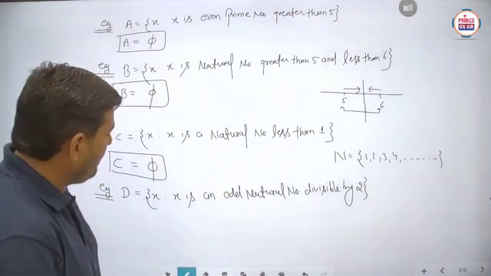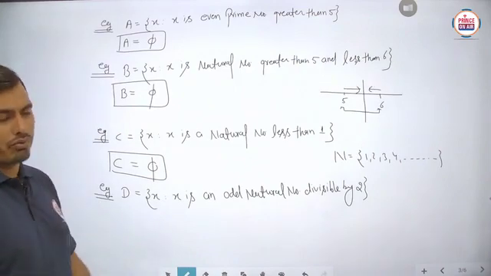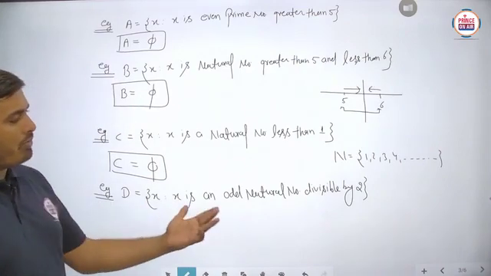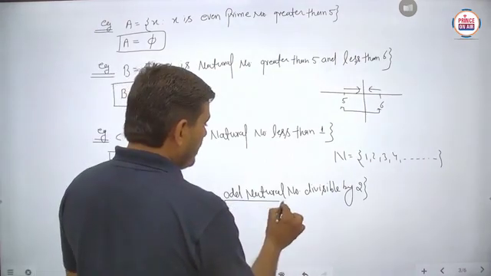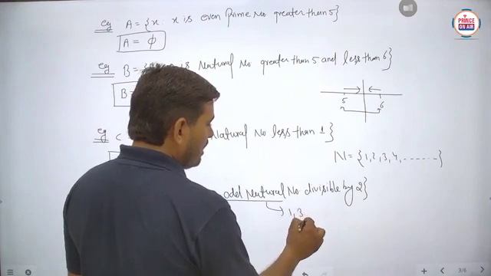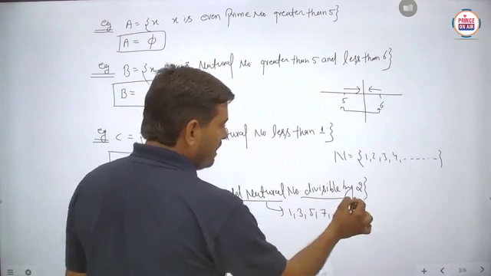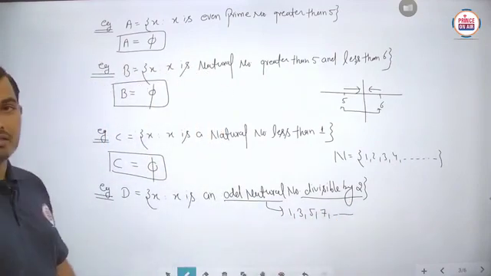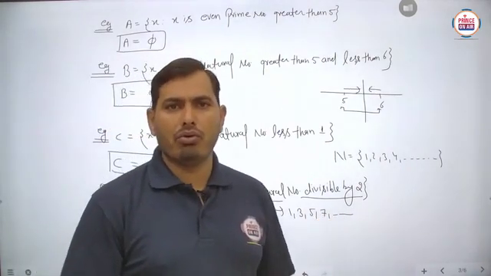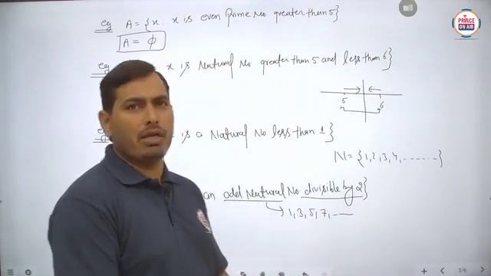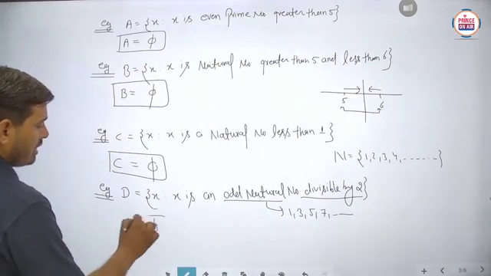Then what will we write? X is an odd natural number which is divisible by 2. Students, we can write many odd natural numbers, no problem, because odd natural numbers are 1, 3, 5, 7 and so on. But divisible by 2 means no odd number is there which is divisible by 2, meaning no such elements are present in this type of set. So again you can say that D is phi.